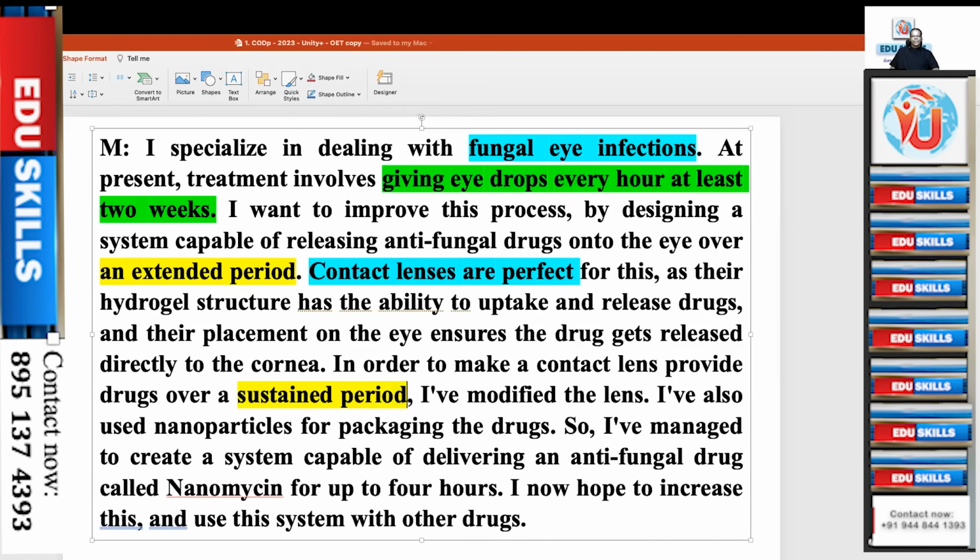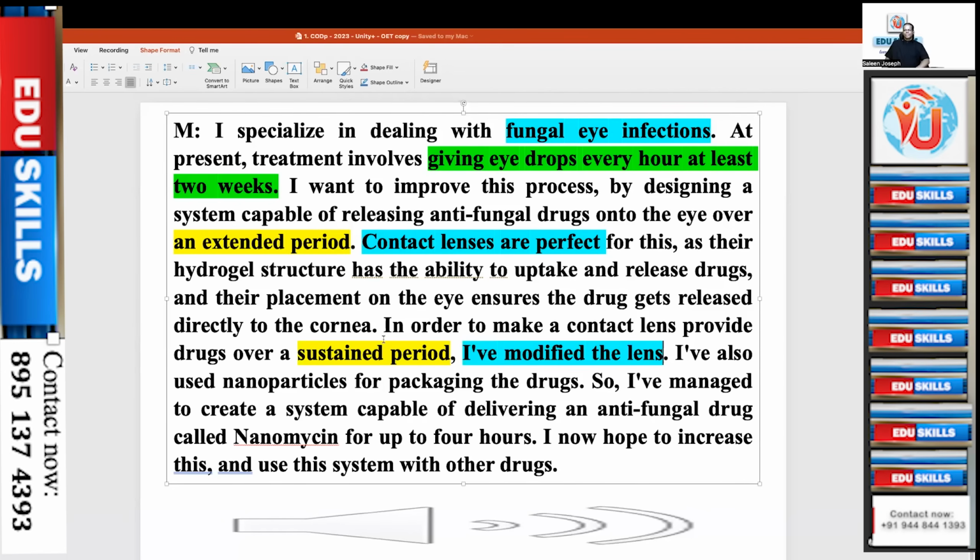An extended period, a sustained period. And I have modified the lenses. So that is the solution: modifying these contact lenses. How beautiful it is, see, the structure of the paragraph.